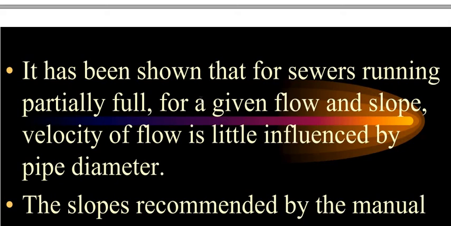It has been shown that for sewers running partially full for a given flow and slope, the velocity of flow is little influenced by the pipe diameter.